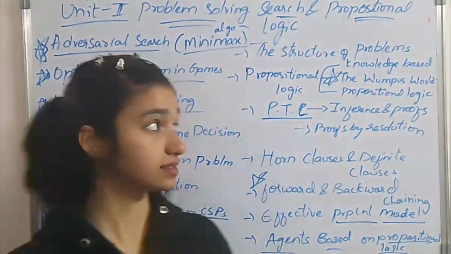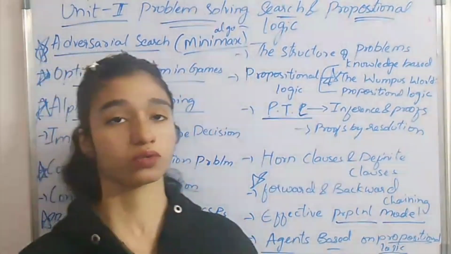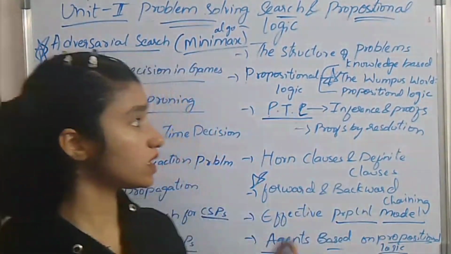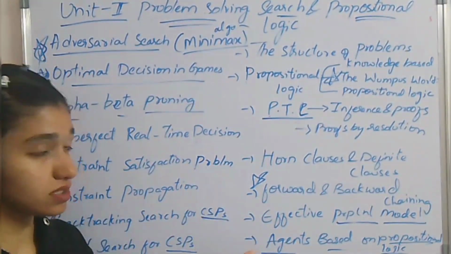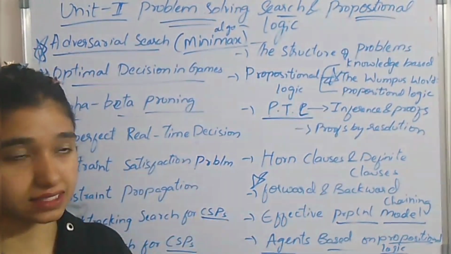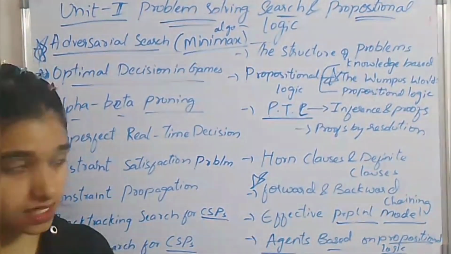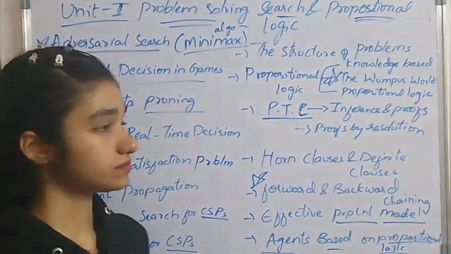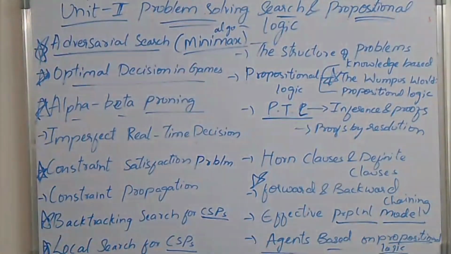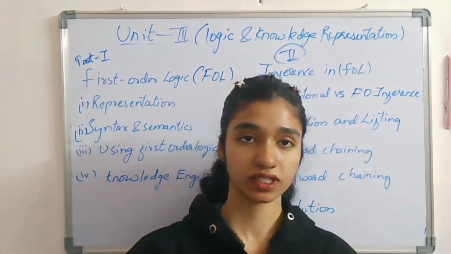Okay, now let's discuss unit 3. But before going to unit 3, whenever you are going to write this unit, you have to write the entire definition, diagram where it is necessary, and you have to draw the tables where it is necessary, and you have to explain it with examples as well. Okay, now let's go with unit 3.